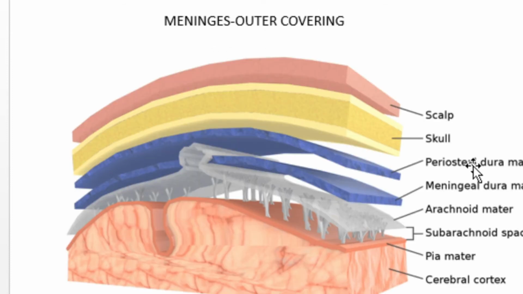Next is membranous protection. Here you can clearly see that the first layer of the head is the scalp. Scalp is the outermost coating on which our hair is fixed. Just below the scalp you can see the bony coat, that is the skull.